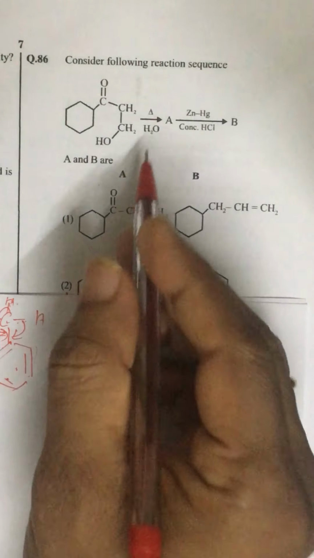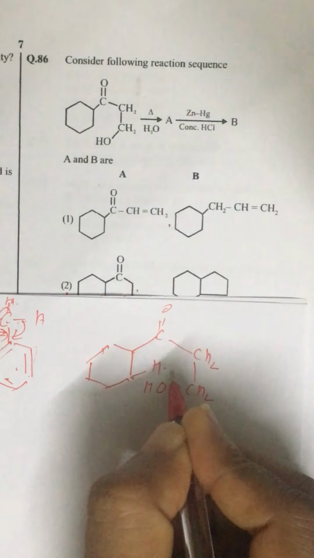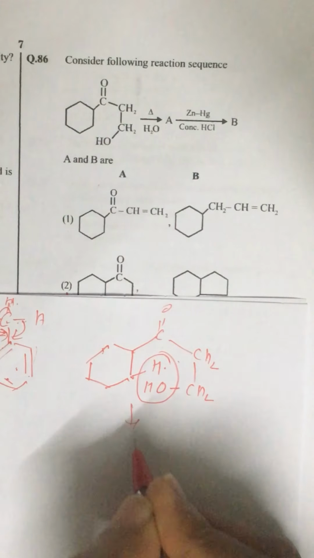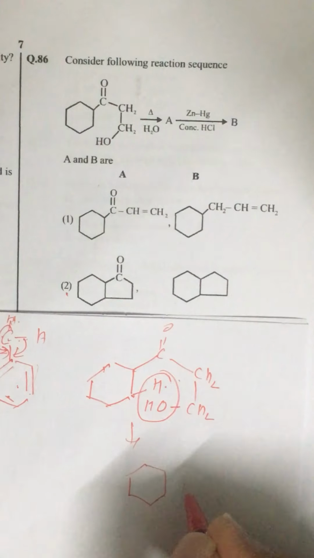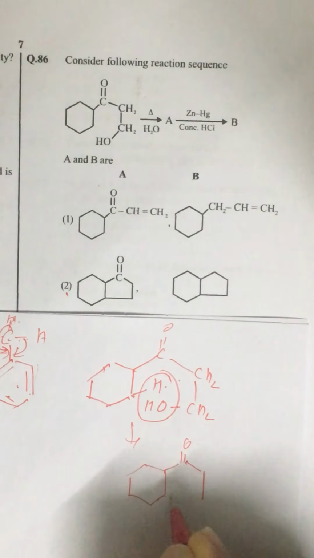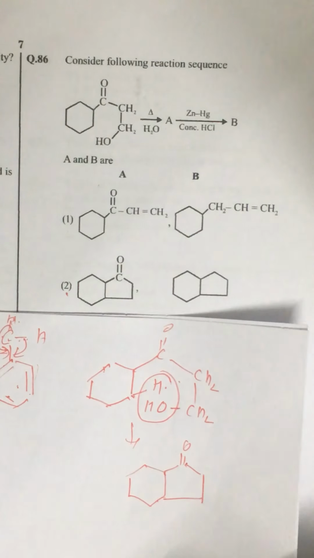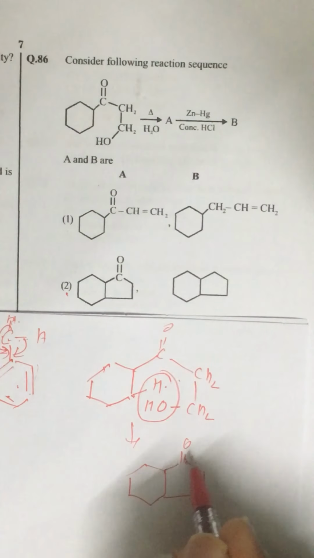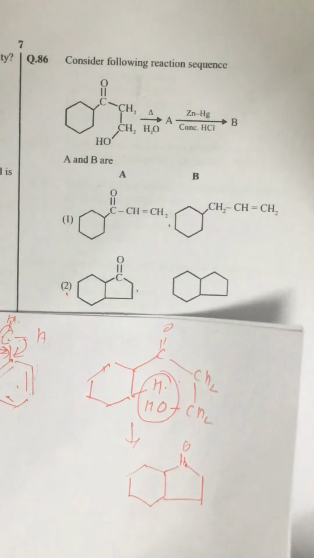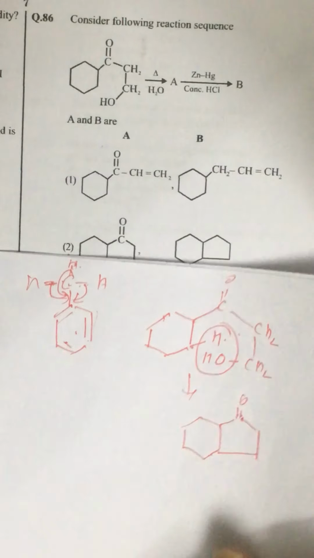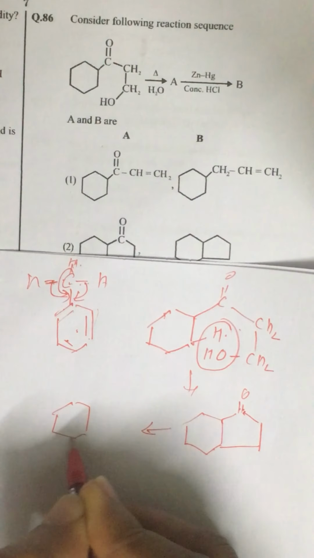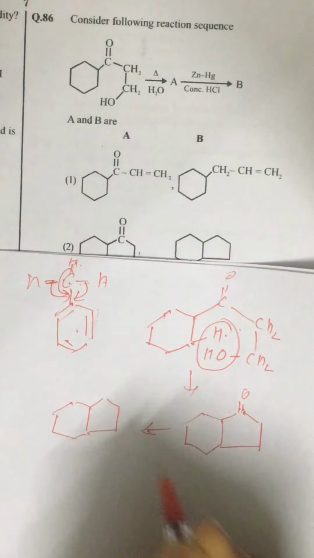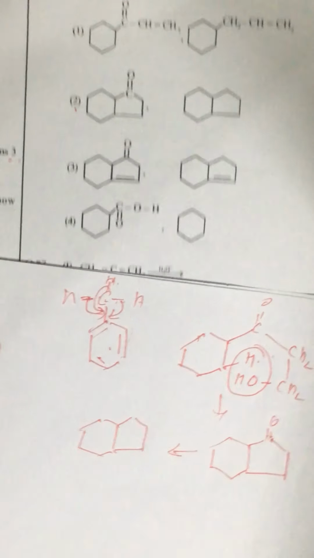This is heated and a water molecule is removed; in the first step we get this product, and then it is treated with zinc amalgam and HCl. Zinc amalgam and HCl will reduce this compound into an alkane. So finally what we get is this compound. So the correct answer is the second option.